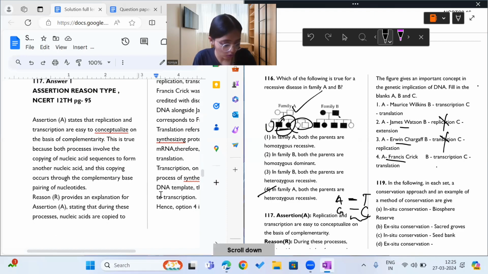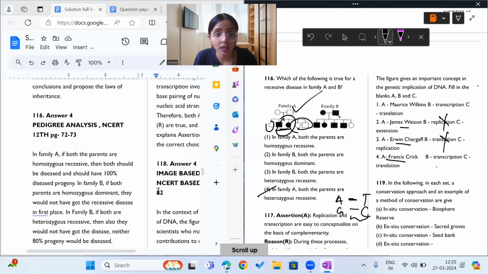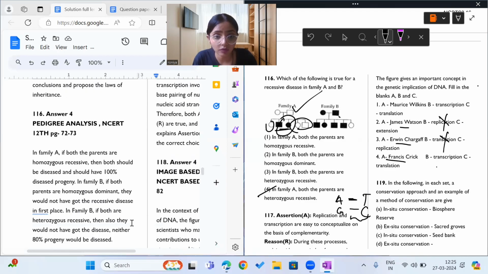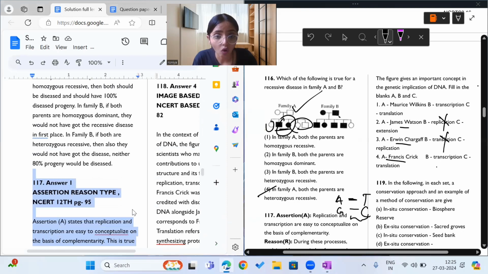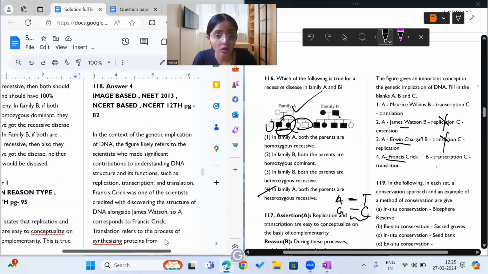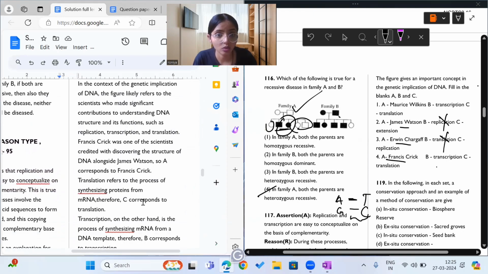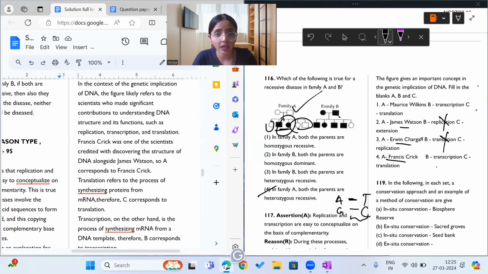So we should know: replication of DNA is associated with whom? Is it associated with Francis Crick or with Morris Wilkins? The answer to this question is Francis Crick. Replication of DNA is not associated with Morris Wilkins.